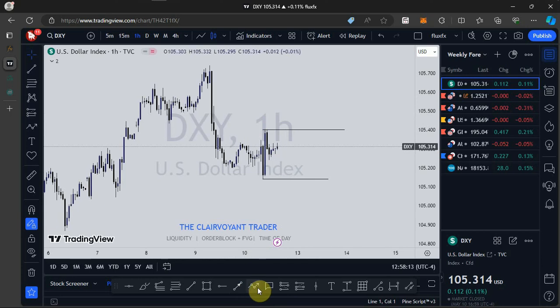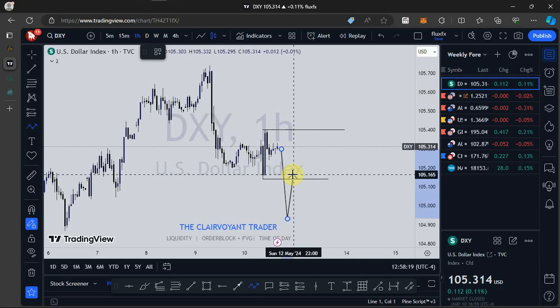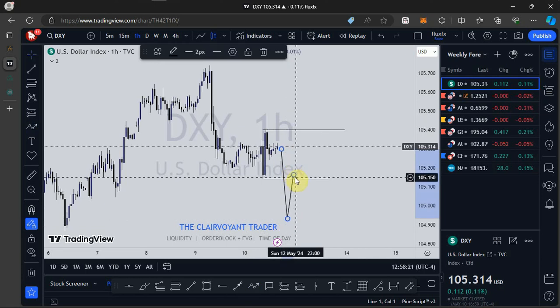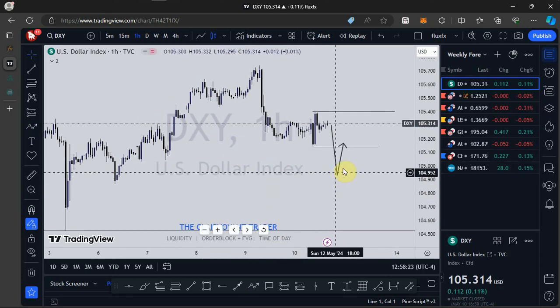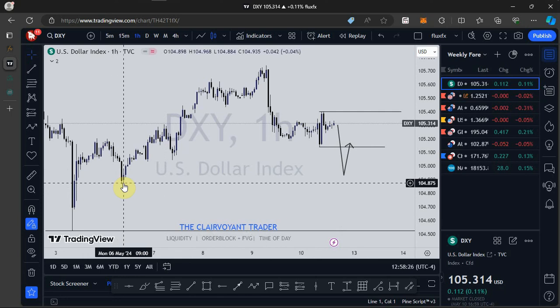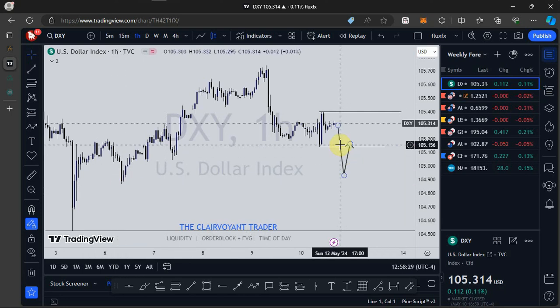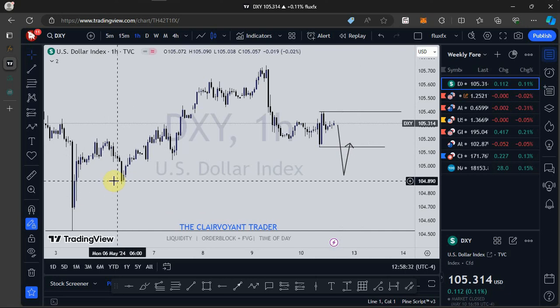So this is Friday's range. Going into next week, if price pushes and closes below this low, then your next draw on liquidity should be this low right here. Price can move and then take out this liquidity.